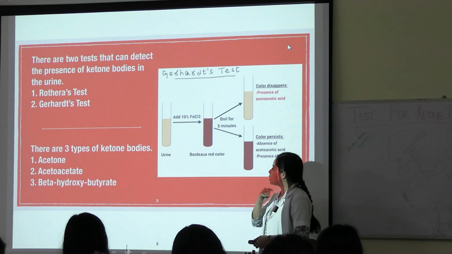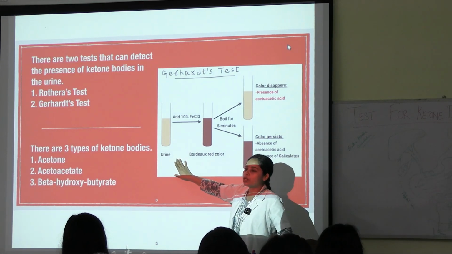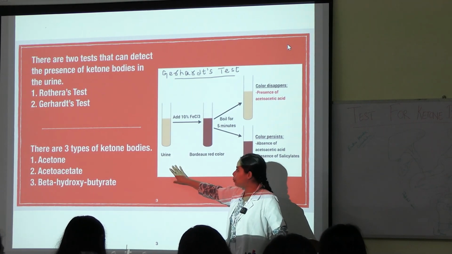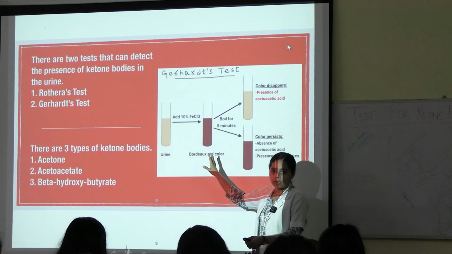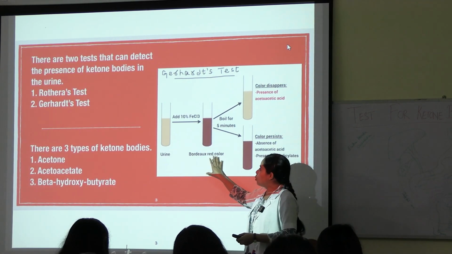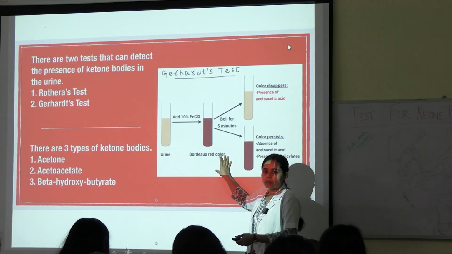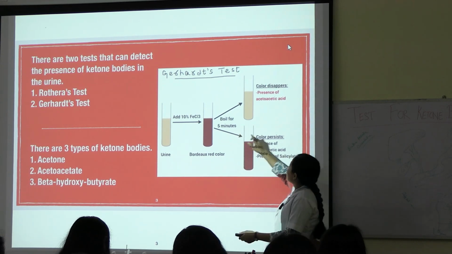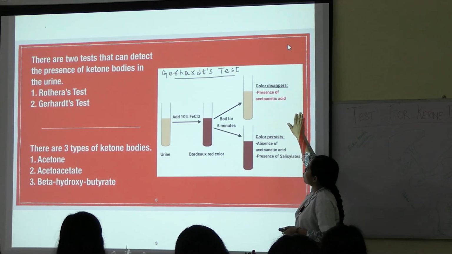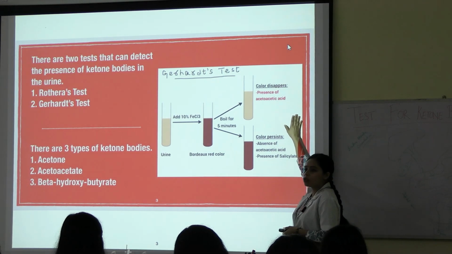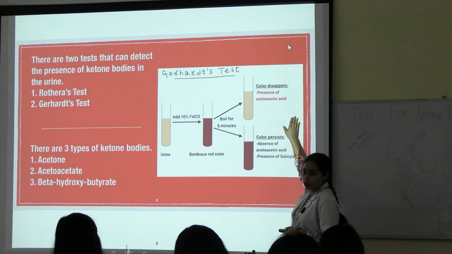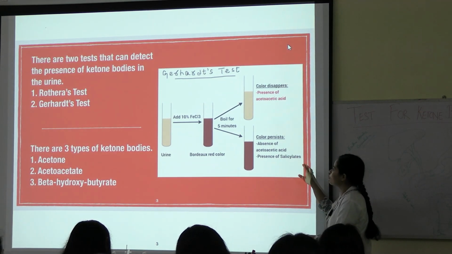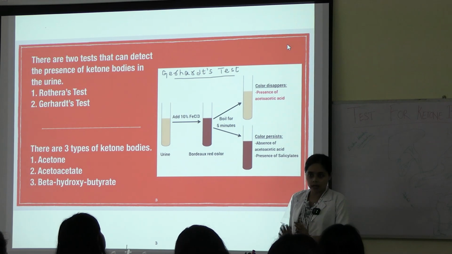In Gerhardt's test we take around 3 to 5 ml of urine sample. To that we add 10% ferric chloride, and that changes the color to Bordeaux red. After that, we boil it for 5 minutes. If the color disappears, that means the presence of acetoacetic acid in the urine sample that we took. And if the color persists, that means absence of acetoacetic acid and presence of salicylates. So this is what Gerhardt's test is about.